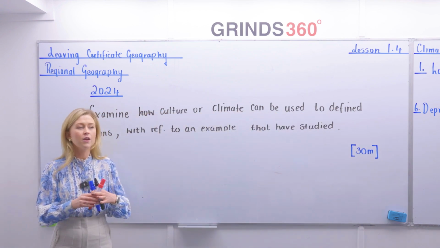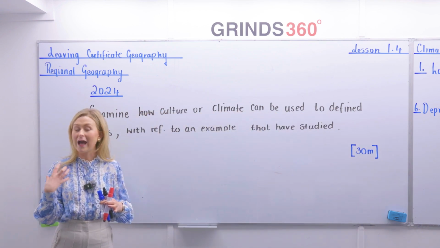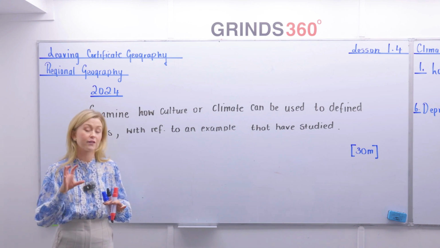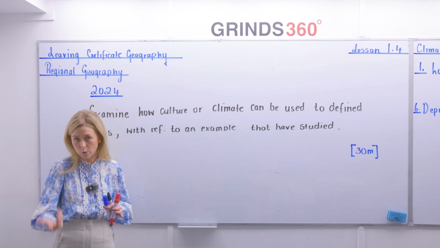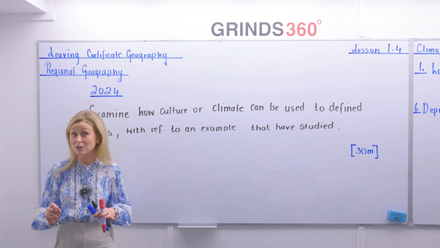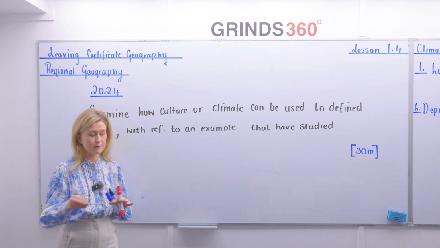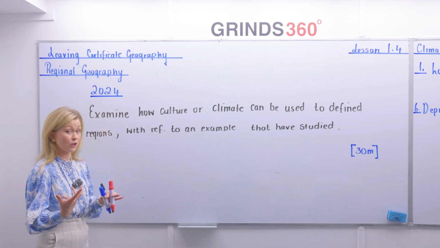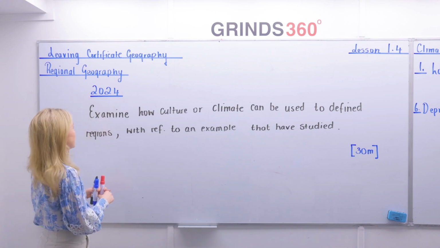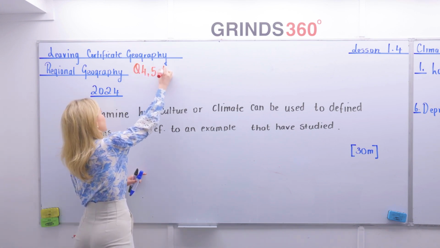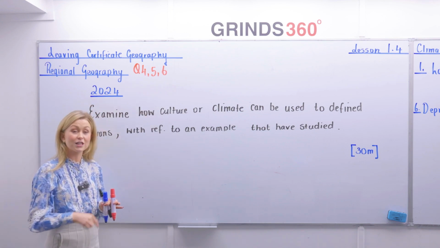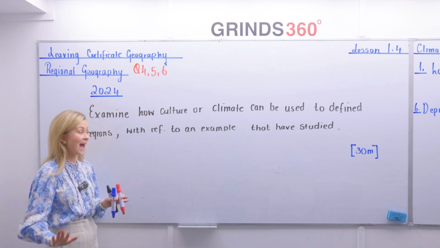The reason being, normally you'd find students would focus on their cultural regions a little bit more than climatic, because it's a more frequently asked question. It's actually the most frequently asked question in this section, concepts of a region. However, we do want to have a look at climate and our climatic regions. So to start off, regional geography is questions number 4, 5, and 6 on my Leaving Cert exam. Again, each of these questions will have a part A, a part B, and a part C.